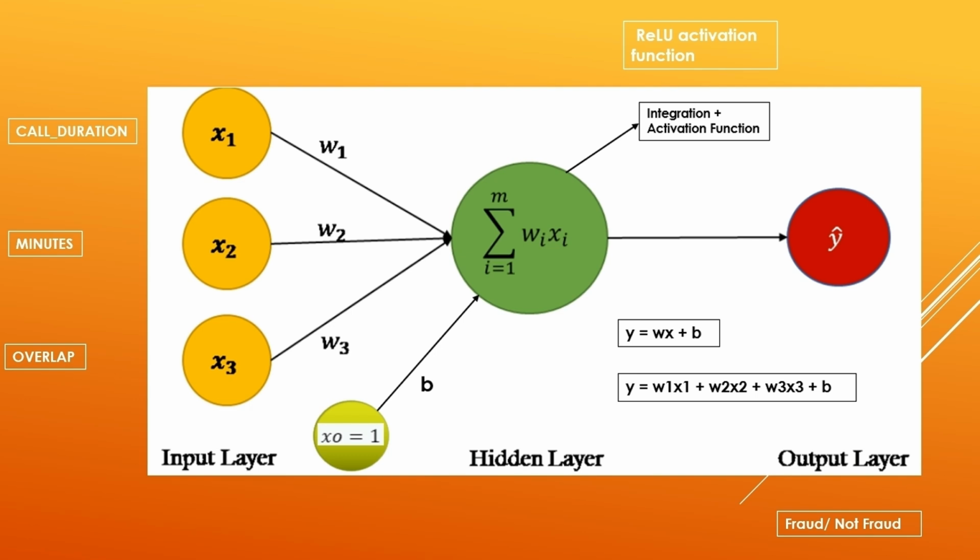And when the integration function combines the inputs x, weights w, and bias b, and sums up the values, it comes up with the pre-activation value. This pre-activation value is passed to the activation function to introduce non-linearity in the model. So this part is crucial. Understand the non-linearity. I will tell you in a very simple way.